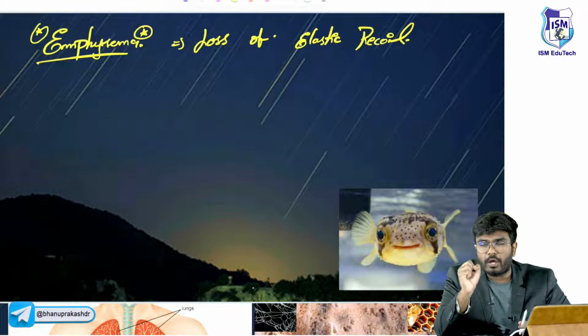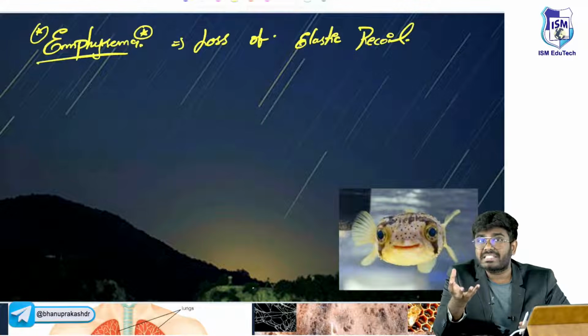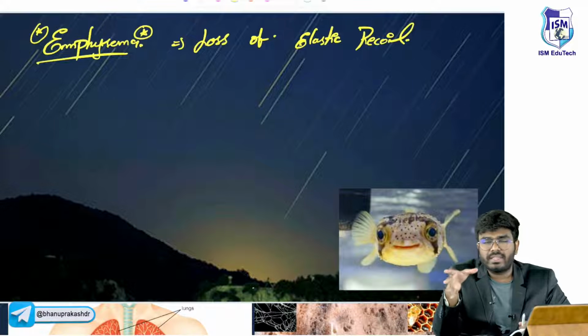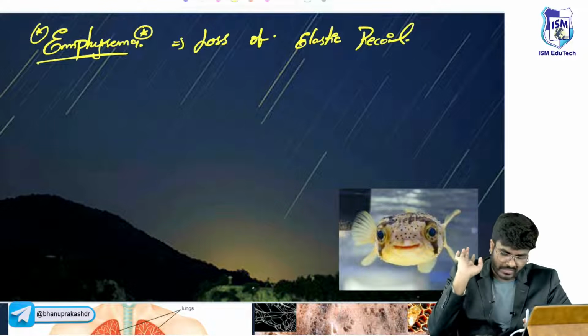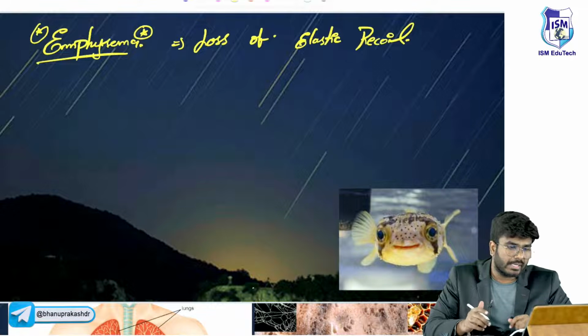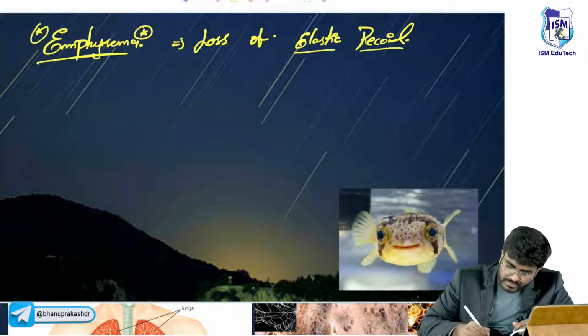Normally the alveoli have to expand and they have to recoil. So this recoiling nature is because of elastin fibers. That elastin is damaged. I will discuss that one by one. But simply, first, in emphysema there is loss of elastic recoil. Why is there loss of elastic recoil?